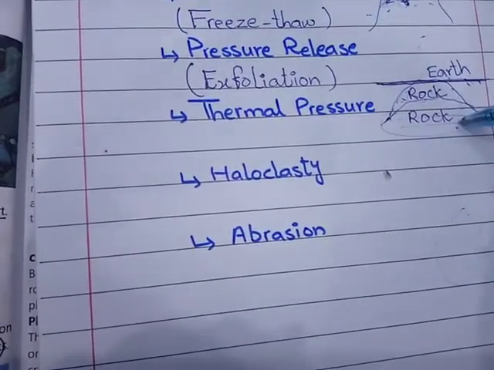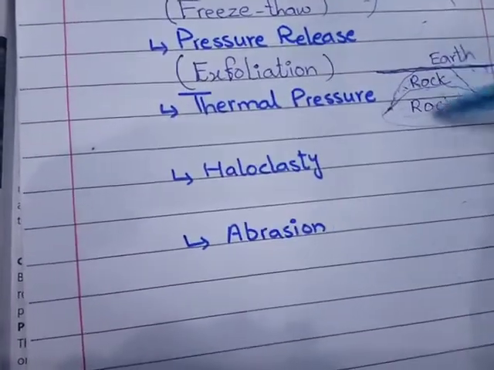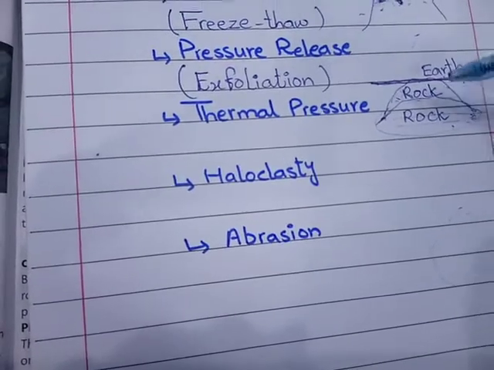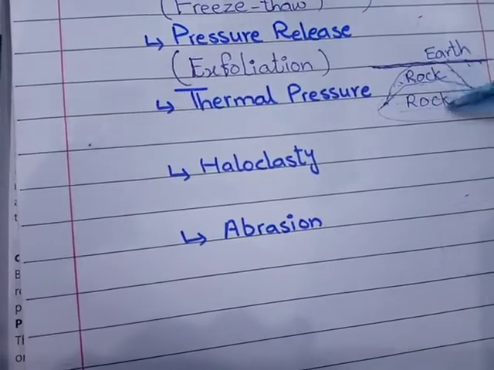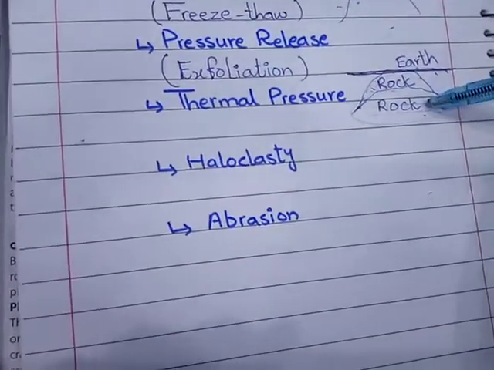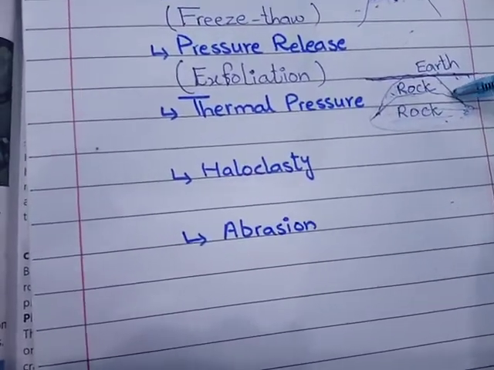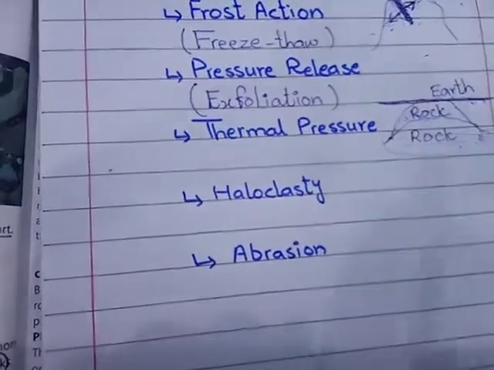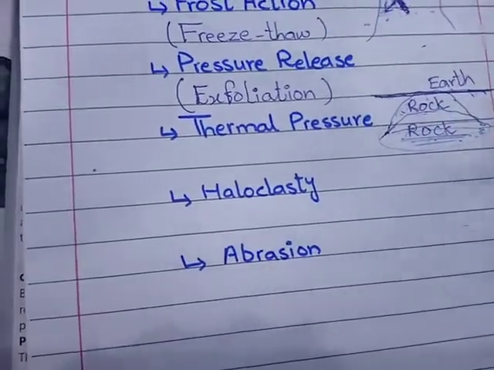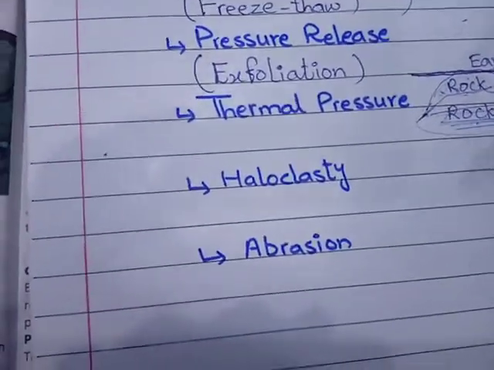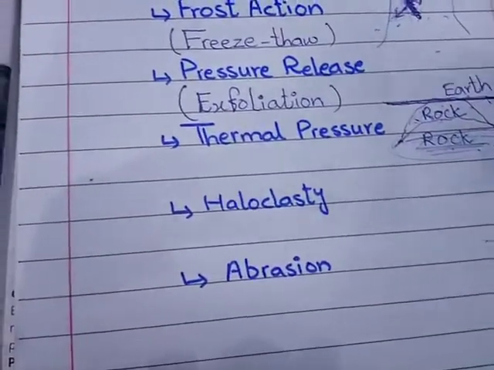The rocks deep down the earth are exposed and get released from the pressure. Because of these rocks, they have pressure above them. They will get released from the pressure due to the removal of these rocks. As a result, cracks appear in the rocks parallel to land. Parallel to land means in this direction. They will have the cracks in that direction. This process is also called exfoliation.